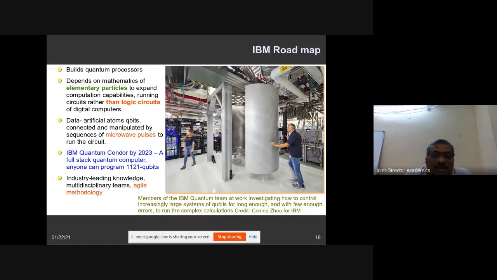Now the vision of IBM is that by 2023 they would like to build a realistic full stack quantum computer with 1121 qubits, which they want to make available to the public, and they want to keep it in the cloud. They want to allow everyone to use that computer. So these are the people working towards that goal. The success of IBM is also that they are using the Agile methodology, an open source development model. And also the industry is providing a lot of leading knowledge from different disciplines. That is a key success of IBM.